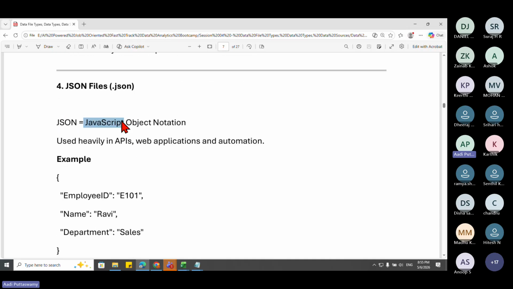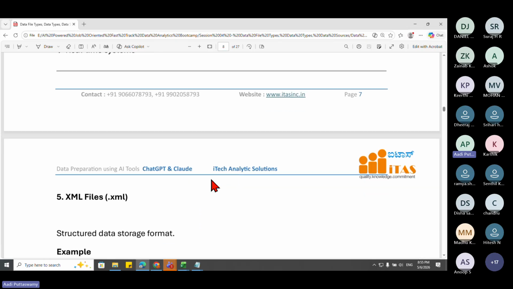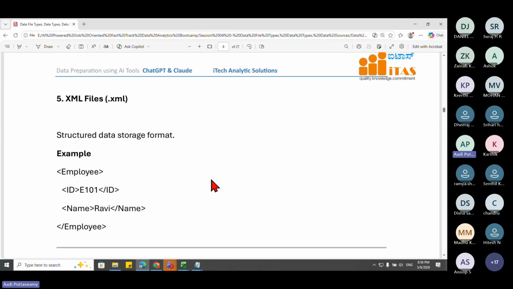JSON means JavaScript Object Notation, and one more thing is in Power BI also we have this JSON where we can have themes. Power BI themes are also stored in this format. Okay, but I'll show you practically how we can import this file. But first, we'll try to understand the file types. Okay, done.